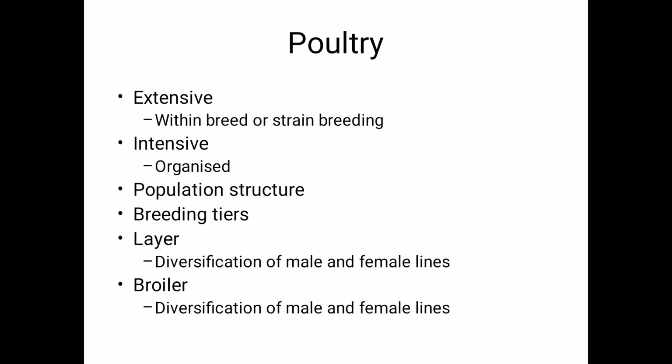In the field level or commercial population, the product is the product itself. Animals meant for meat and animals meant for egg purpose are directly sold. That is, eggs are sold, meat is sold. That is the product. So in each structure the product is different. I think you got that point. We will not go into the details of how the industry operates.